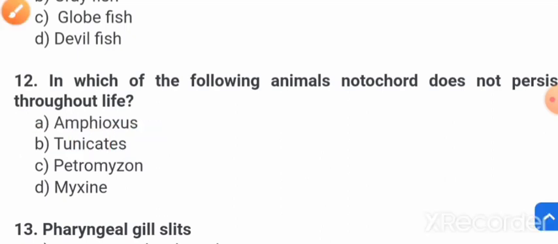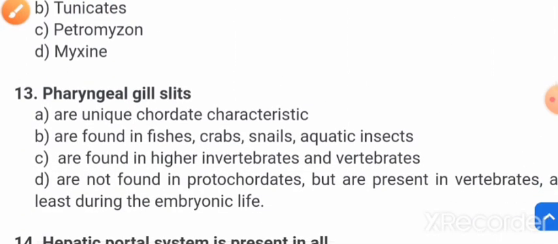Now next question, friends, question number 13: Pharyngeal gill slits. Option A, are unique chordate characteristics. Option B, are found in fishes, crabs, snails, aquatic insects. Option C, are found in higher invertebrates and vertebrates.